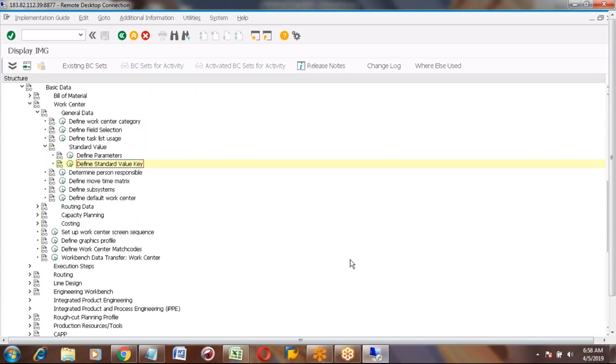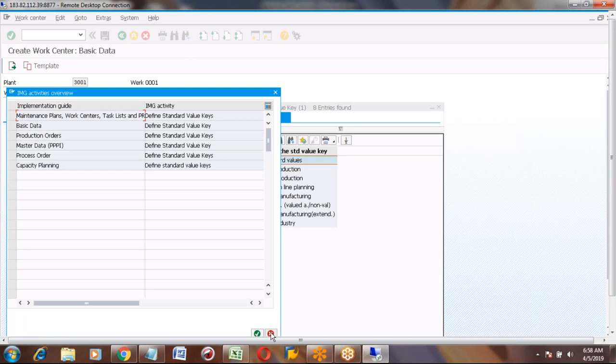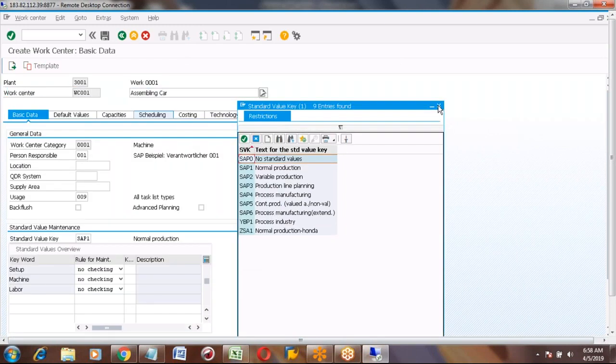No, it's the SPRO screen actually. It is showing as a work center. No, this is work center basic data. Yes, that's correct. Now we are in the work center basic data screen.